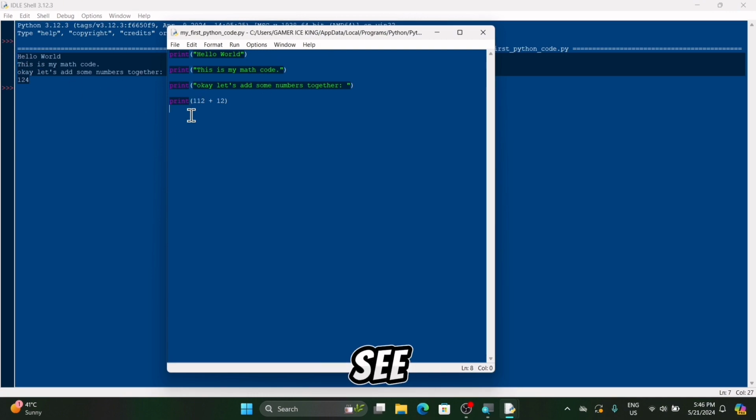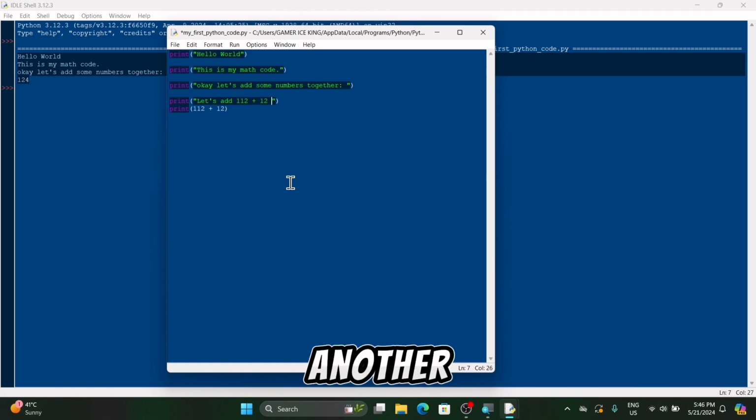So as you can see here, Python calculated for us 112 plus 12, and it gave us an answer. So Python is very, very powerful, guys. So right here, it's not making sense. As you can see, we were given an answer, but the user is just seeing an answer.